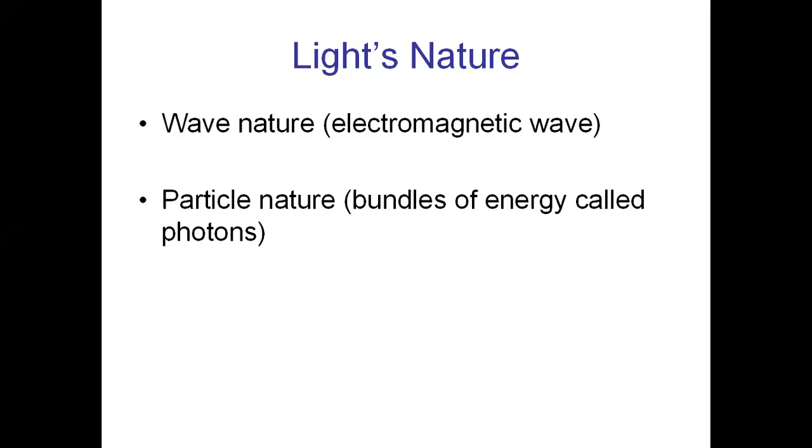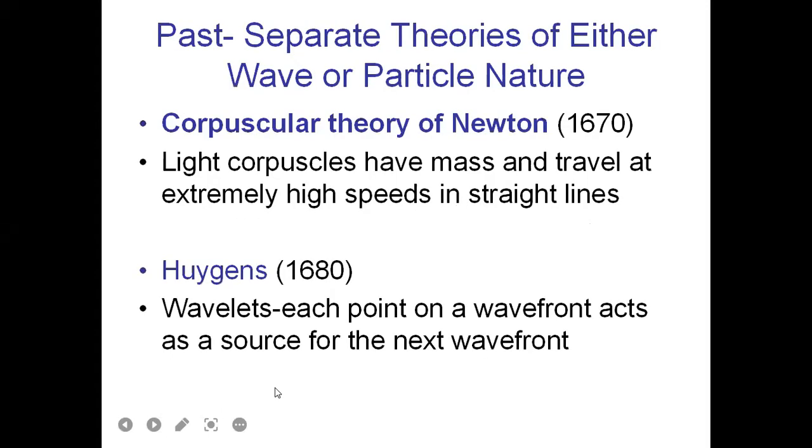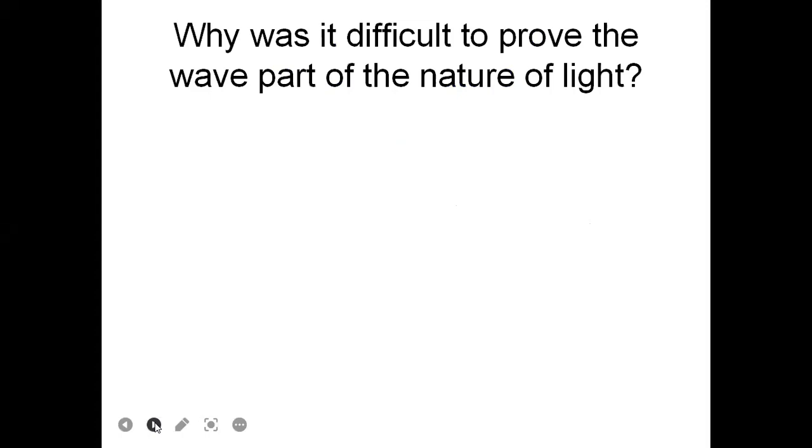So the nature of light: wave nature, which is an electromagnetic wave, and particle nature, a bundle of energy called photons. You must know about this. And the first separate theories of ether, wave, or particle nature: the corpuscular theory of Newton, 1670, says light corpuscles have mass and travel at extremely high speed in straight lines. And the other, by Huygens in 1680, gave the wavelets theory: each point on a wavefront acts as a source for the next wavefront.